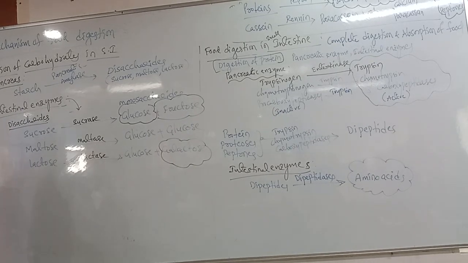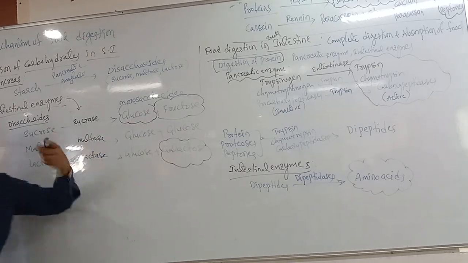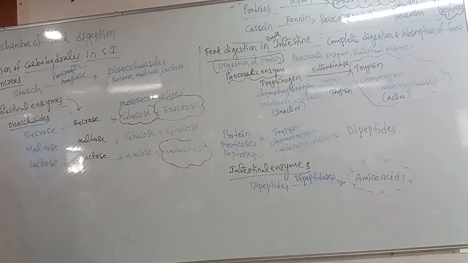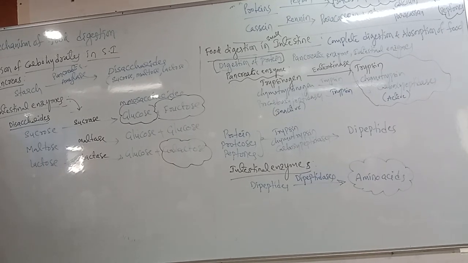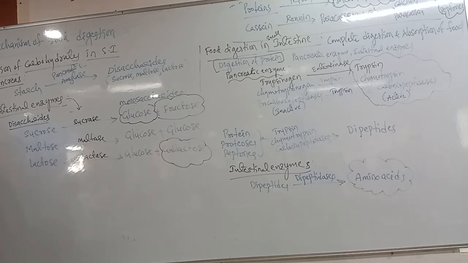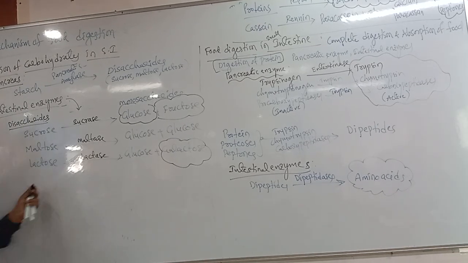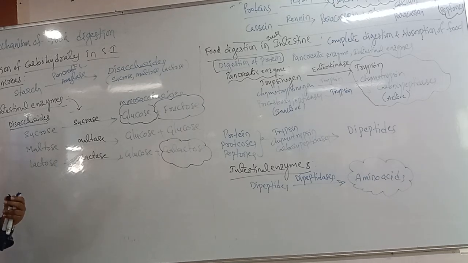The protein we eat is converted into amino acids. The carbohydrates we take are converted into glucose, fructose and galactose. Overall, the digestion of carbohydrates is also complete. Correct? Digestion of carbohydrates is complete.